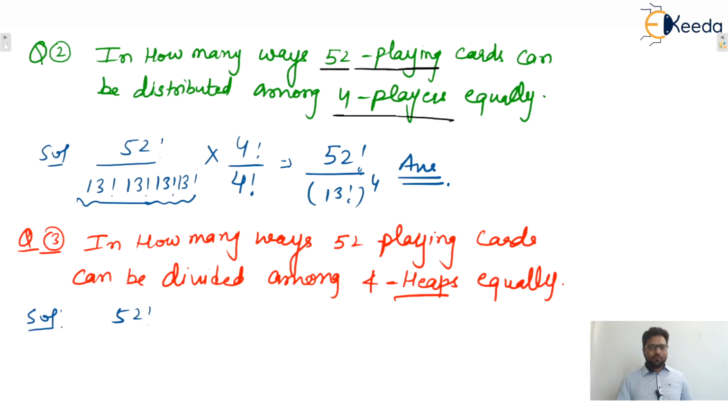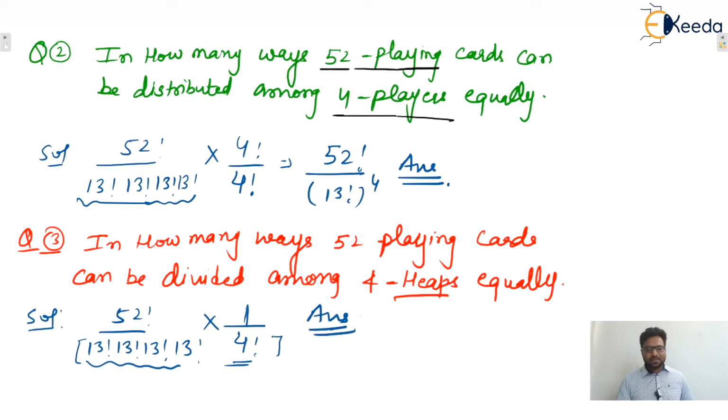So the answer will be what? 52 factorial divided by 13, 13, 13, 13. Now, multiply with 4 factorial or not? No, because here the group's name is not specified. That means groups are identical; heaps means these are identical only. The denominator will contain the factor of 4 factorial, because 4 groups have the same number of objects. So that will be the correct answer. I hope this one is clear to everyone. Okay, write down the next problem.